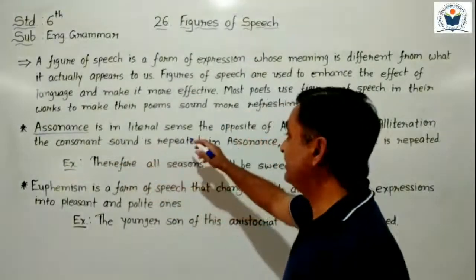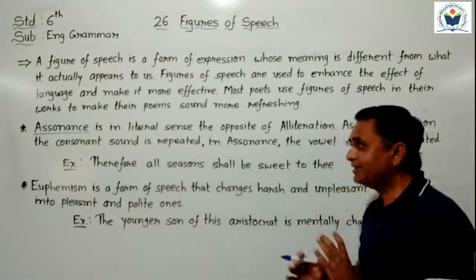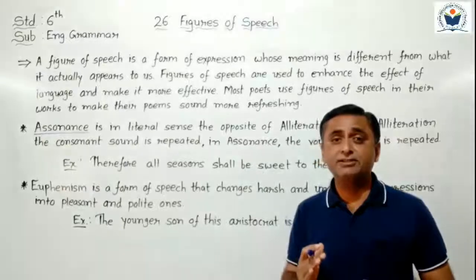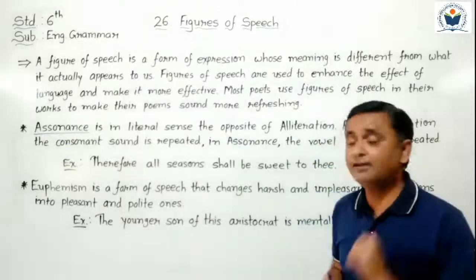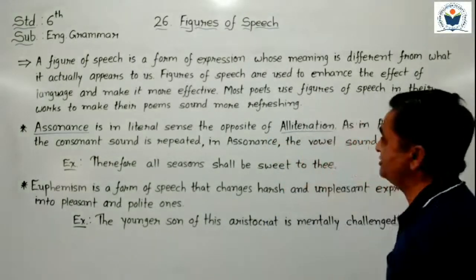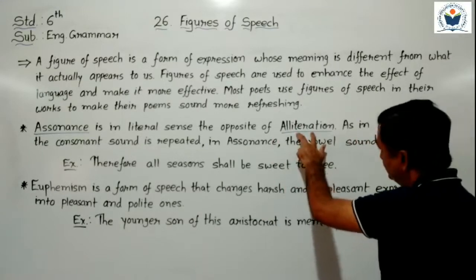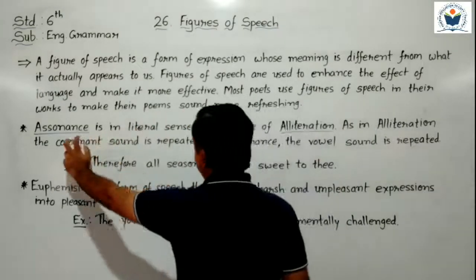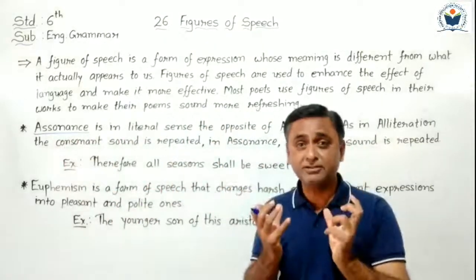Assonance is in a literal sense the opposite of alliteration. The assonance figure of speech is actually opposite of the alliteration figure of speech. Alliteration is one type of figure of speech, and assonance and alliteration are both contrary, both are opposites.